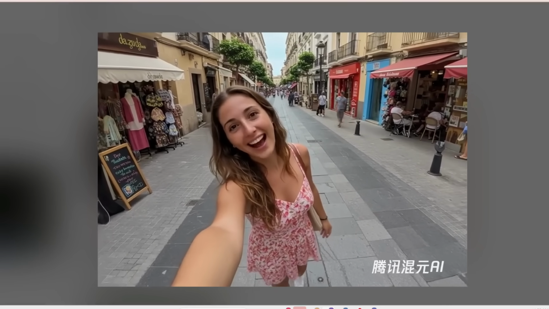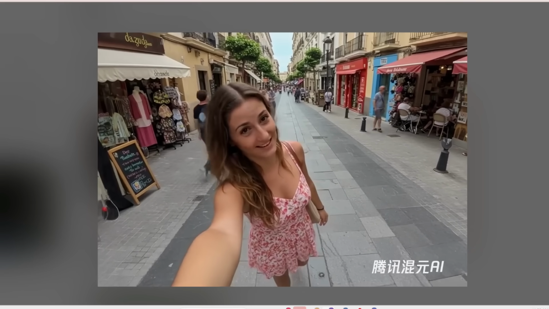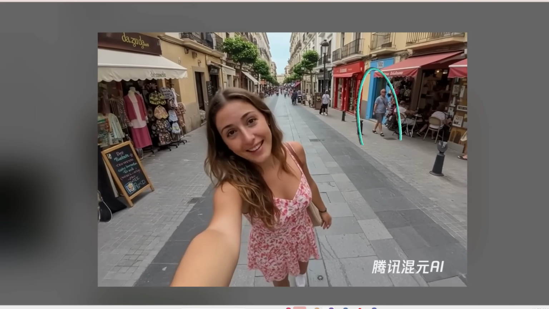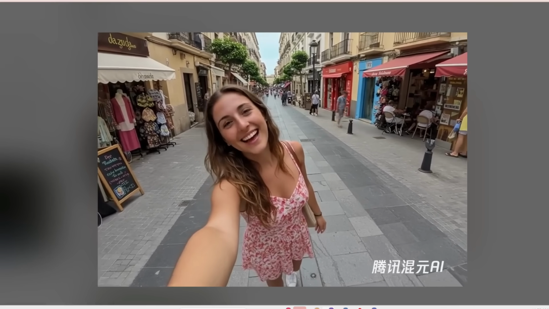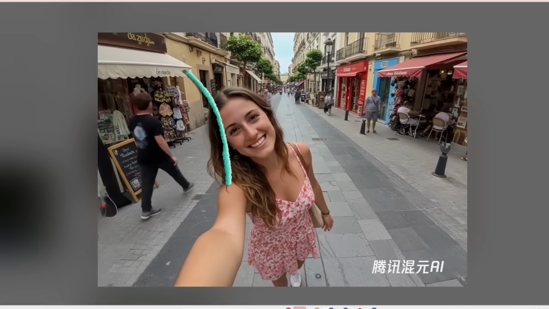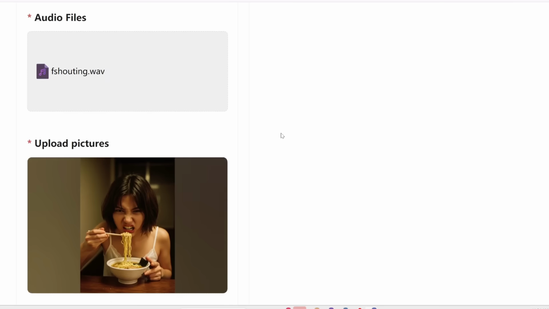All right, it's not bad. You can see it can clearly handle Spanish. However, there are clear flaws with the humans in the background. For example, this dude seems to be walking backwards. And then, it's kind of cool that it added another human walking on the left, but somehow he just kind of disappears. Now, they claim that this can also handle different emotions, so let's test this out.